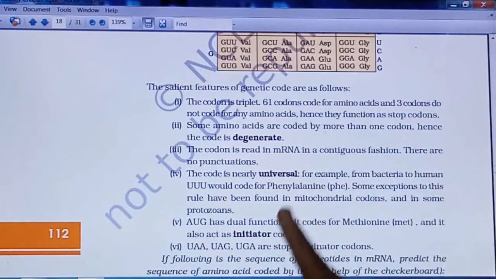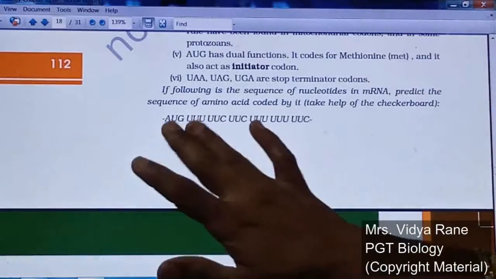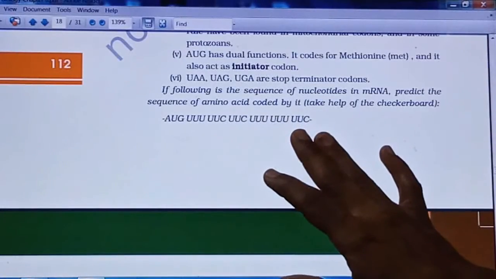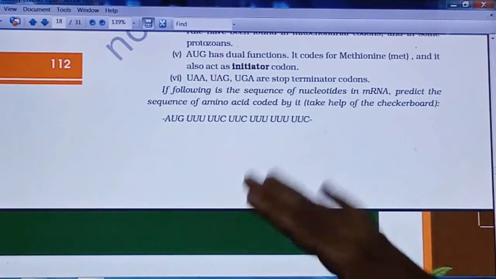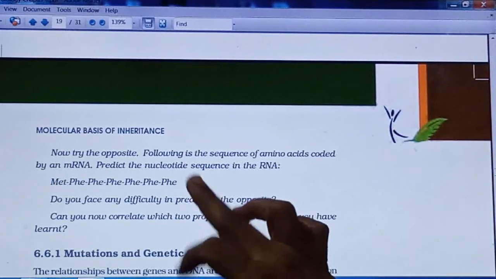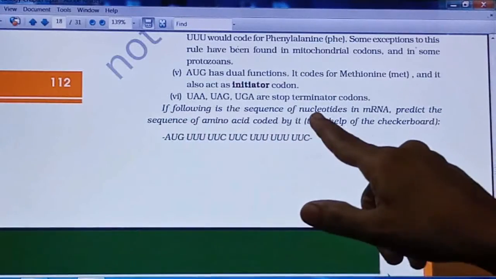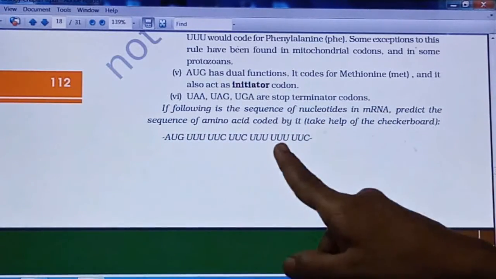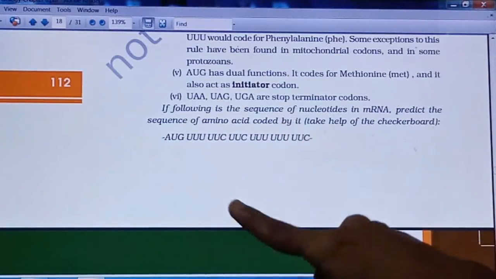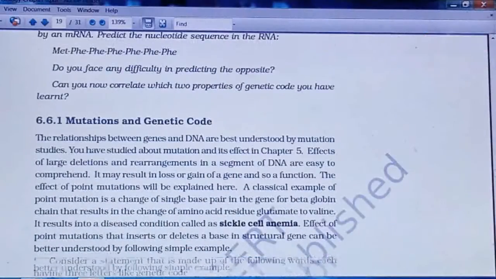Half mark for each point. So prepare this very nicely, because many times the question is asked on this. Next, codons will be given, or an mRNA sequence will be given, and you have to find out the sequence of the amino acids. Sometimes a strand of DNA will be given, and based on that you have to find out the sequence of the mRNA, and the sequence of amino acids will be asked, right? So in this way you have to prepare this point.